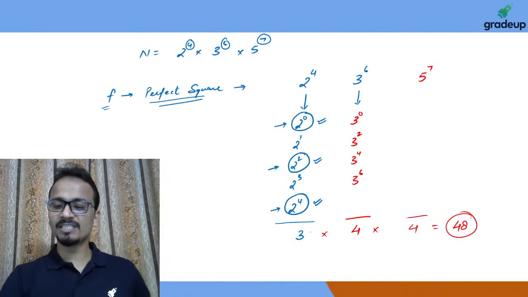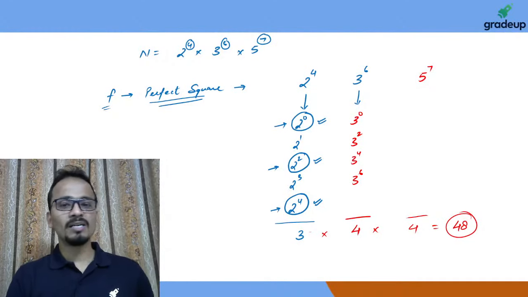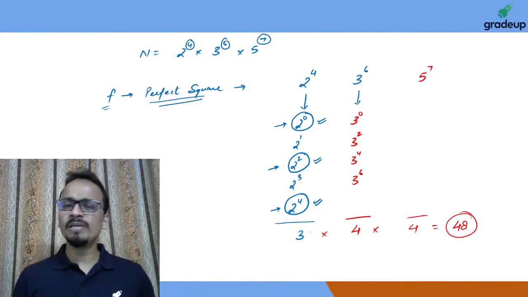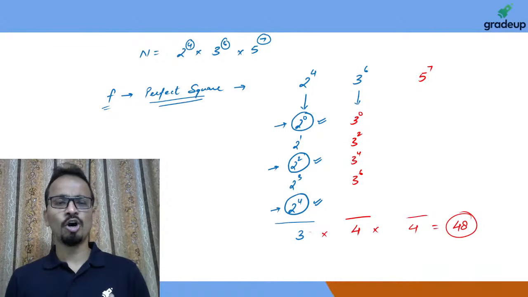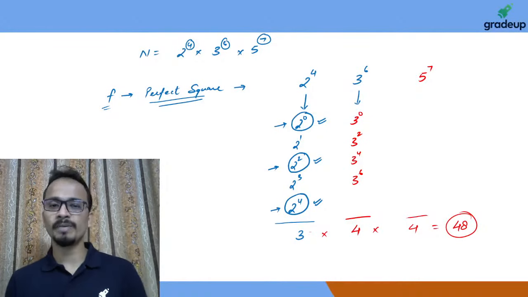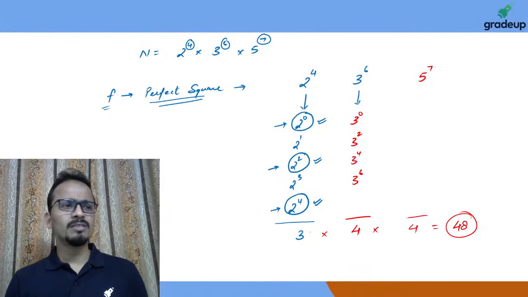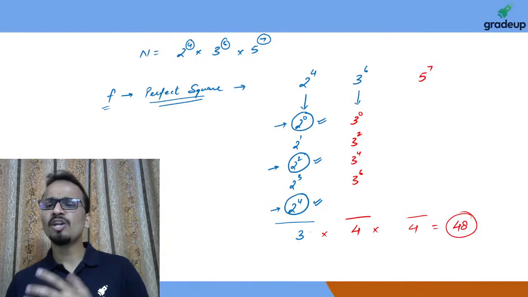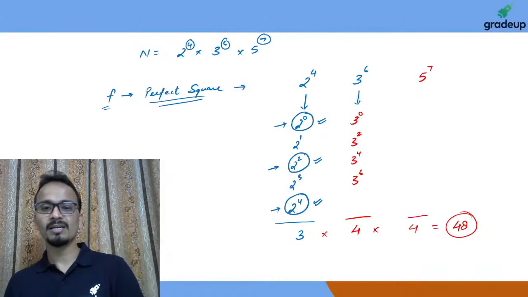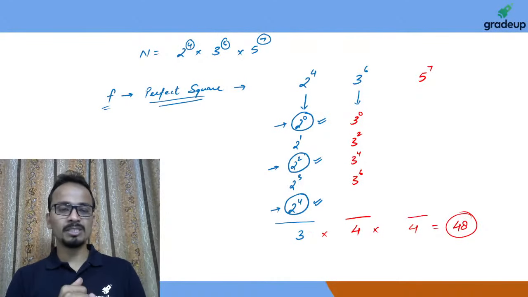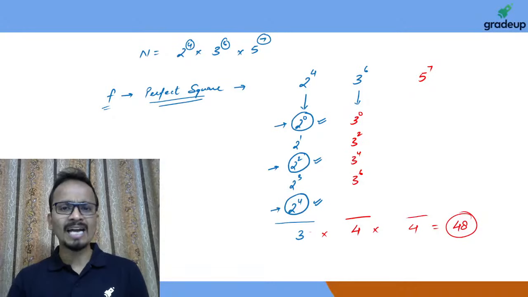Now Shiva is asking, sir, how important is the number system for CAT? Now Shiva, I can say that it is equally important as compared to the other chapters, because there is no specific weightage of any of the areas or topics in CAT. Also, number system is one such chapter from which you will find a lot of indirect questions. So this particular thing will be used in other cases as well. Like the concepts of number system, you will also use in equations, in permutation combination at a lot of places.